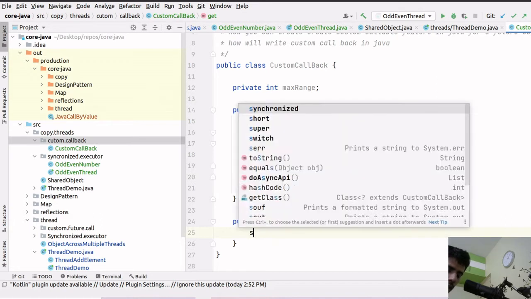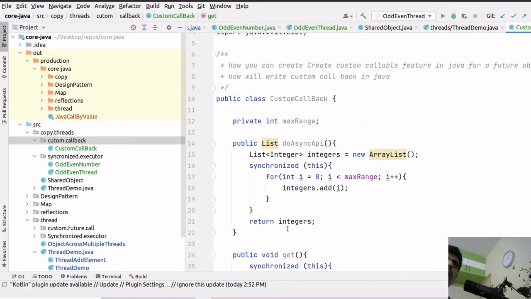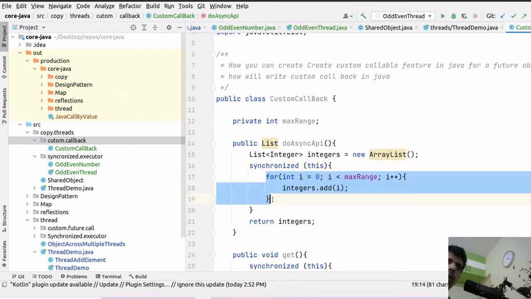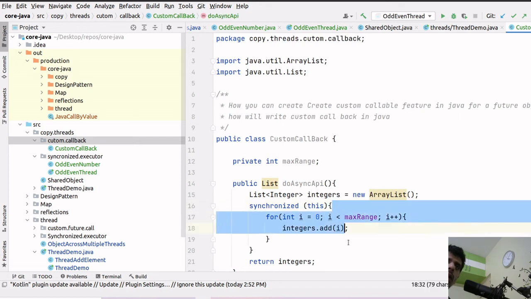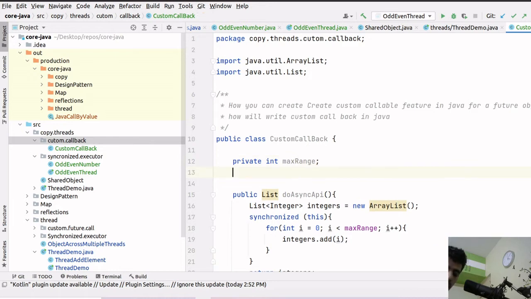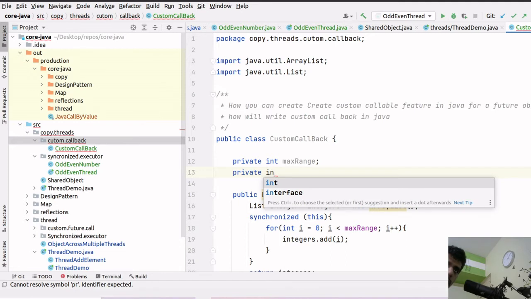So let's synchronize this as well. Now we'll see the simple solution. What we can do is, if this thing has not happened, we will make it wait, right? And if this async API is completed, we will not make it wait, or we will notify it. So let me make a variable, a boolean variable, which will track it. We can make the list size also, which will track the response or the execution of async API.